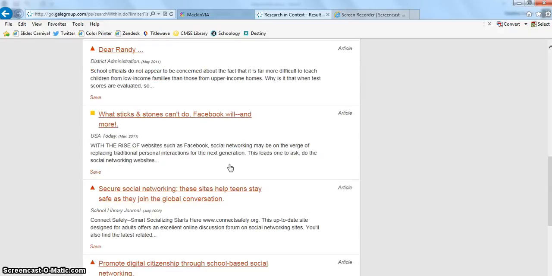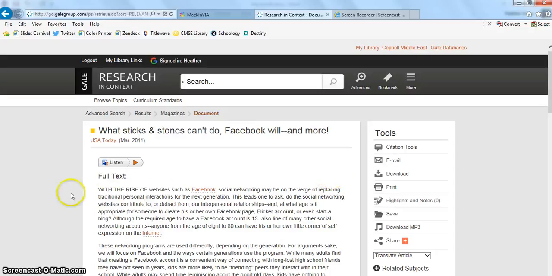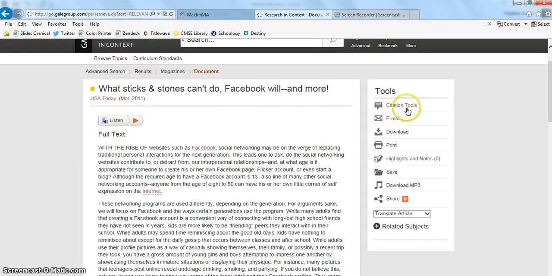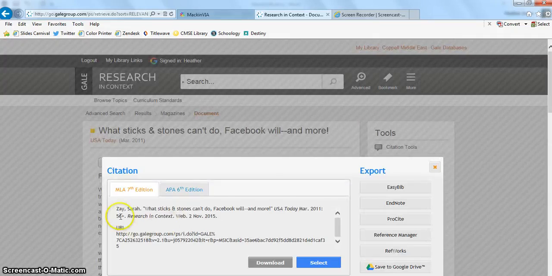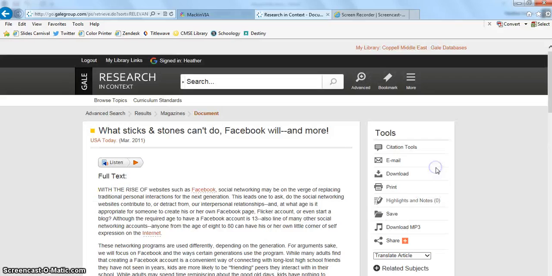I can read about them, I can click on them. Well, let's say after looking at all of the ones that are available, I like this one the best, this article from USA Today. So I'm going to click on the title, and I'm now looking at the article. And I have some different options once I'm in the actual article. I can listen to the article. I have some tools on the right. I have some citation tools. I can click there and copy and paste this or export it to my Google Drive. I can email or download the article, print. I can do some highlighting and take some notes.